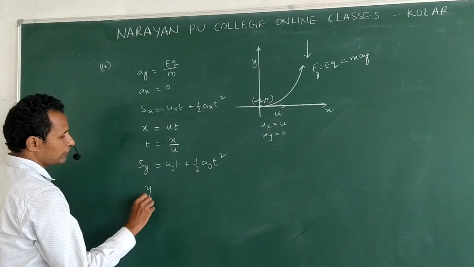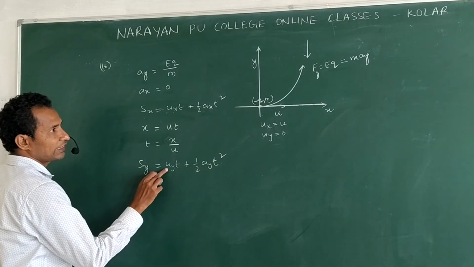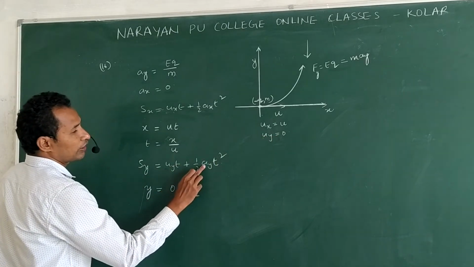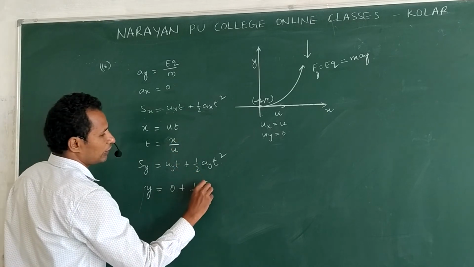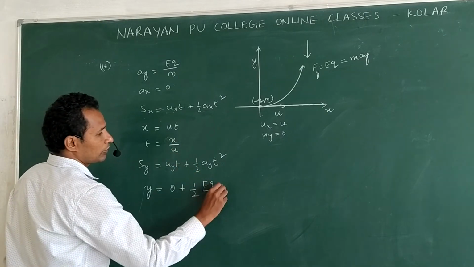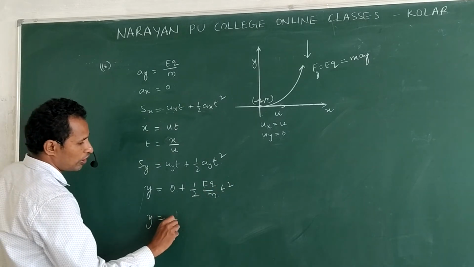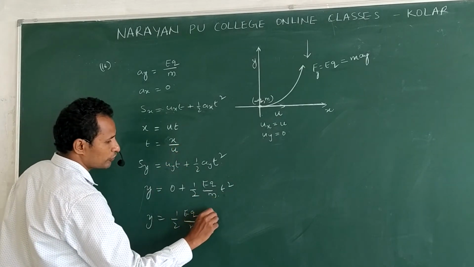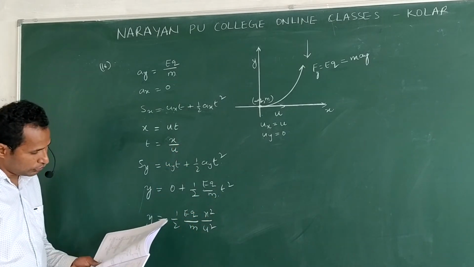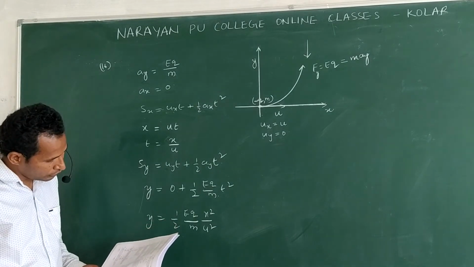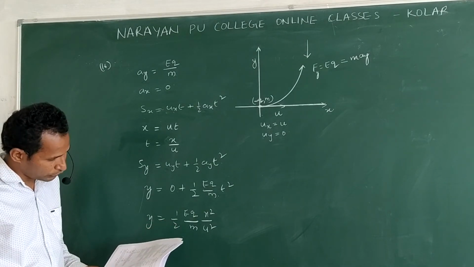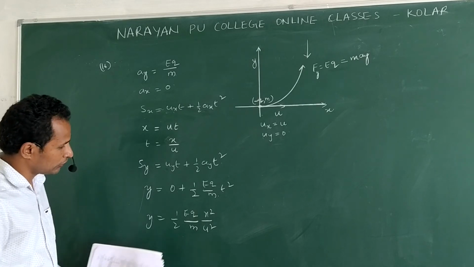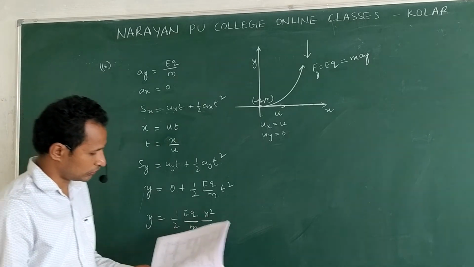Clear? Now y is equal to initial velocity along y direction, 0, plus half acceleration along y direction, EQ by m, t square. Then y is equal to half EQ by m. What is t? x by u. So x square by u square. Now let's see the options. EQ x square by 2m u square. So option 1 is correct.